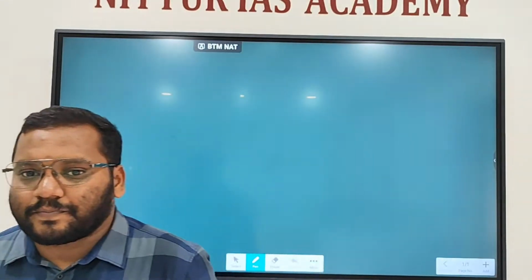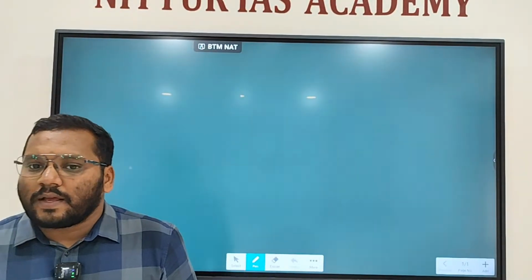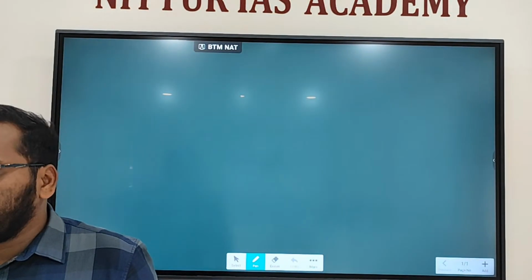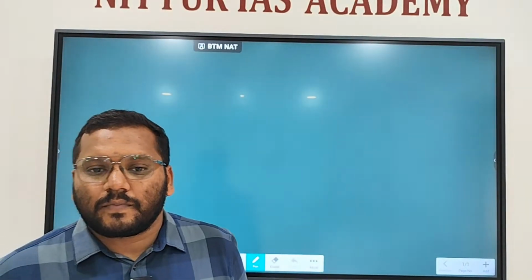It can be introduced in either House of Parliament, by a minister or by a private member, right? Then if there is a disagreement between both the houses, or if the second house does not take any action for how many months? 6 months. Or the first house rejects the amendment proposed by the second house, then the president will notify what? Joint sitting, right? Who is the presiding officer of the joint sitting? Speaker of Lok Sabha.